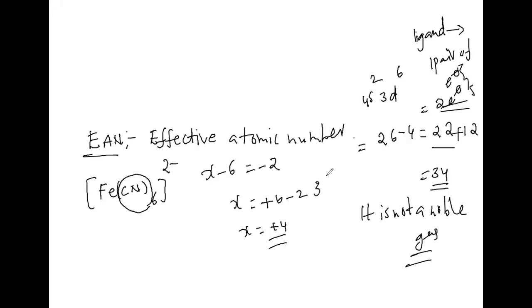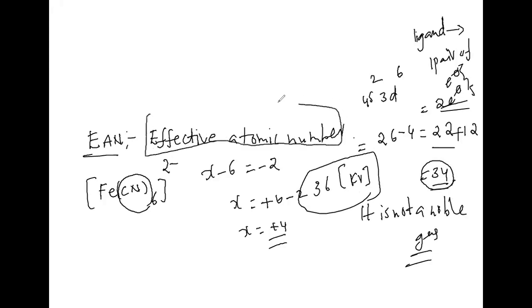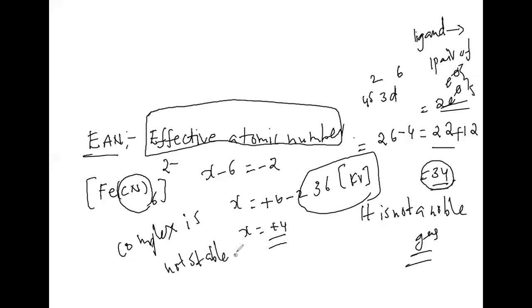If it is 36, what element can we take? Krypton. If it is 36, it is krypton. If it is 34, it is not a noble gas. When it is not a noble gas, according to the effective atomic number or EAN rule, the complex is not stable. Understood this one? Right.